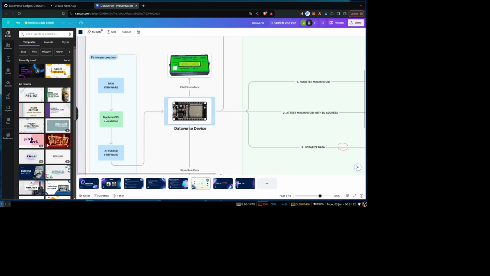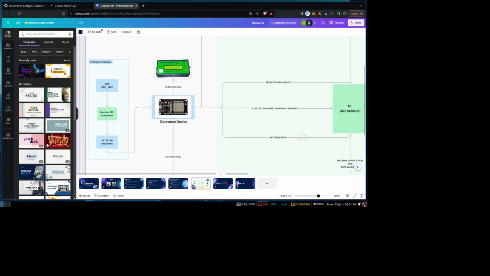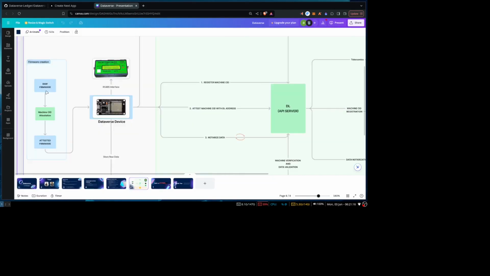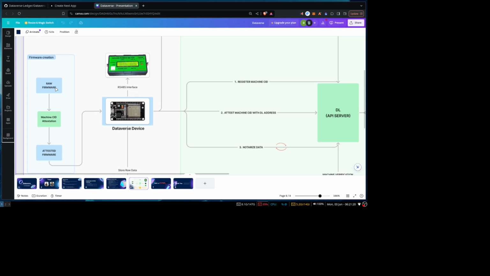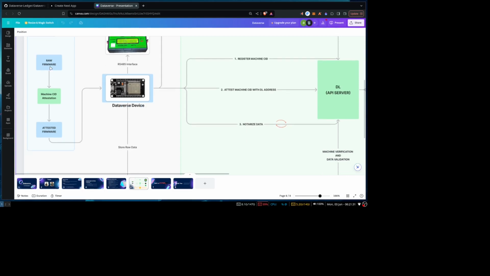So here you can see we have a firmware creation process. This firmware is a fork of Tasmota, which is a widely used custom firmware in the industry for home automation. So we have a raw firmware file. We forked it, we customized it so that it can interact with the Dataverse ledger.